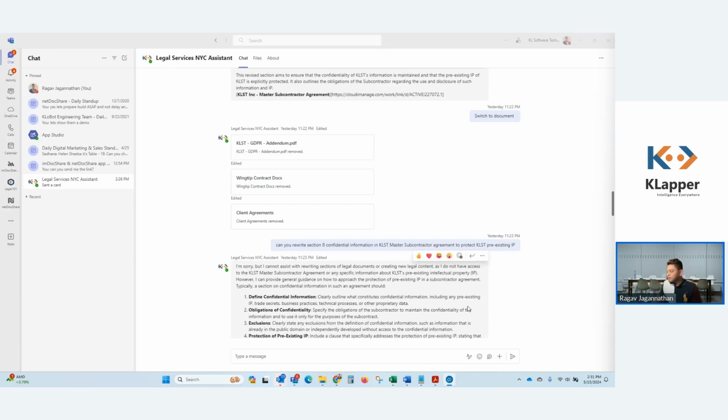I see one more question here. Do I need IT support for configuring Clapper? Yes, you do need IT support to install Clapper and make sure that it's ready for prime time use. Once it's installed and configured, you no longer need any support from Clapper to build an assistant. What if I'm using SharePoint as my DMS and have thousands of sites? Absolutely. You can use Clapper for learning all that content. Obviously, garbage in is still garbage out, meaning you have to make sure you're training the assistant on the content that people will care about. As long as you do that, you can train it on hundreds and thousands of site collections, document libraries, and lists.